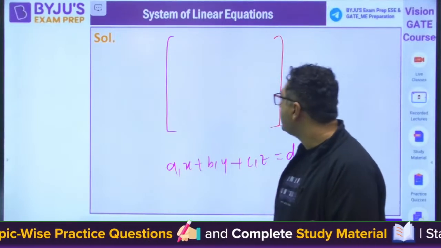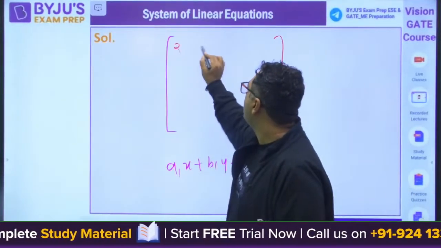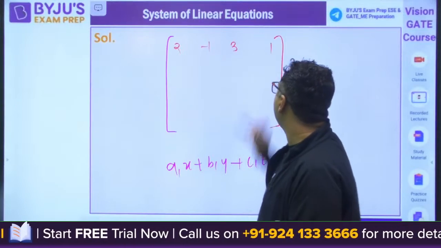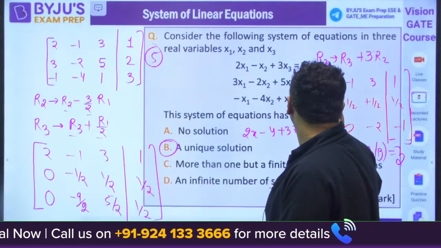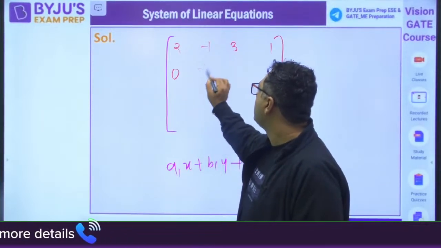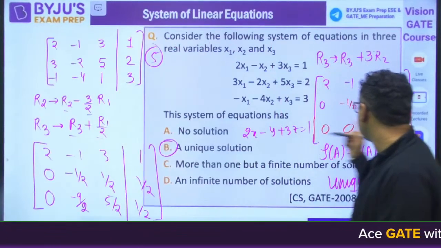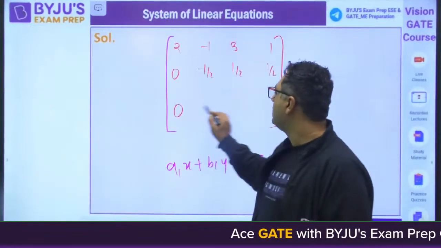Look at it. So finally we get 2, minus 1, 3, 1. Then 0, minus half, plus half, plus half. Then we have 0, 0, minus 2, minus 1.